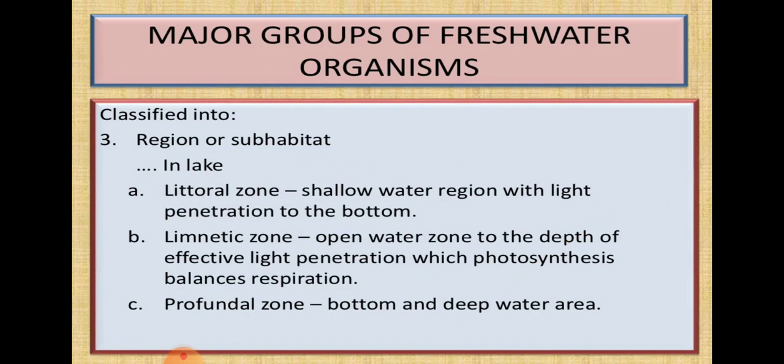Some organisms are adapted to the bottom of the water body, some are present attached to the stems or leaves, and some organisms live on the surface of the water. So like that there are zones. Those zones are suitable for particular organisms, and those organisms live there. Then, you are 6th semester students.